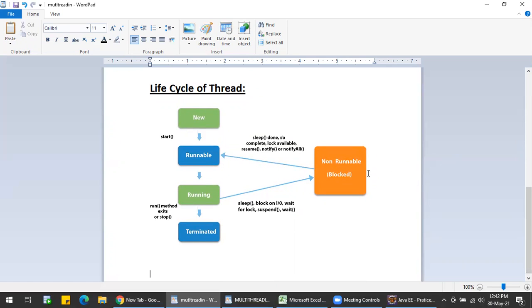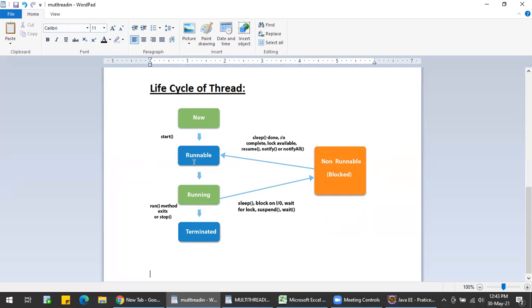See, there are 5 states of a thread. First one is new, runnable, running, terminated, and non-runnable states. First one will be the new state. Until the thread is created, and until the start method is called, it will not be started. After the start method is invoked, it will come into the runnable state.